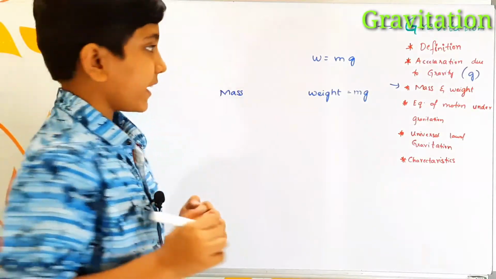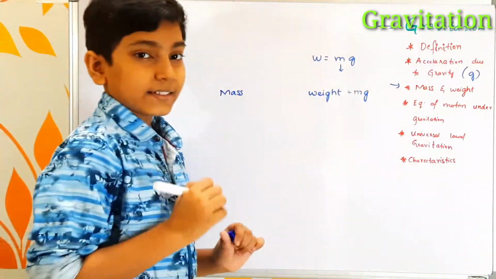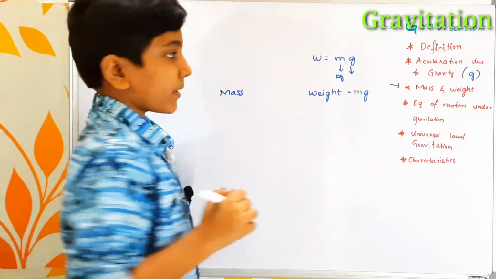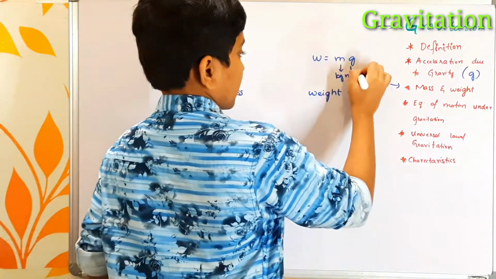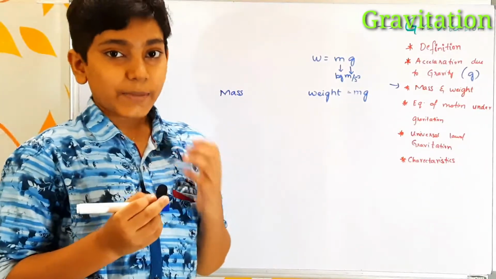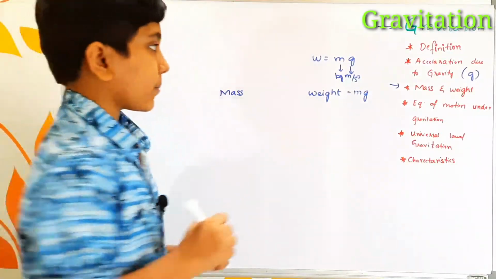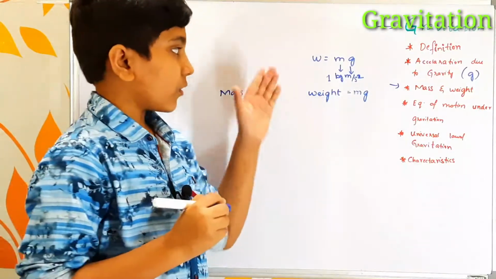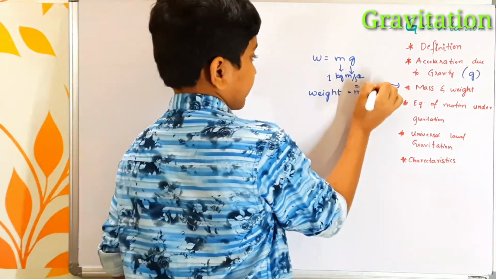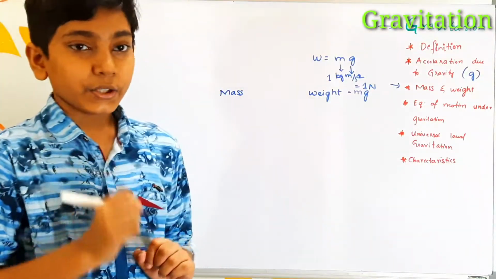What are the units of weight? Mass is in kg, and acceleration due to gravity is in meter per second square. As we all know, 1 kg meter per second square is equal to 1 Newton. So weight is measured in newtons.